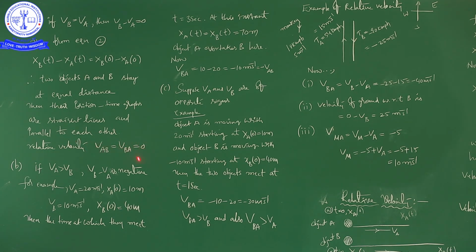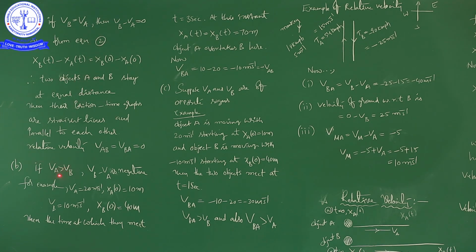When the distance travelled by both objects A and B is equal and the time is also equal, t seconds for both A and B, then automatically the velocity is the same. When the velocity is the same, there is no relative velocity. So the relative velocity is 0.